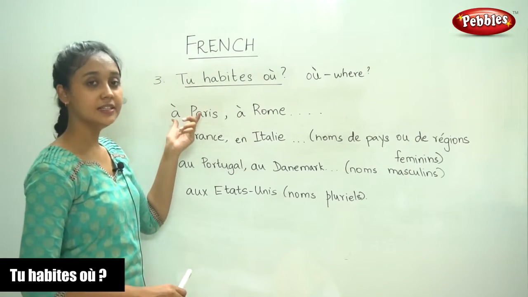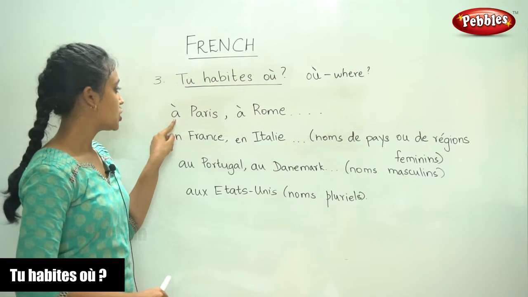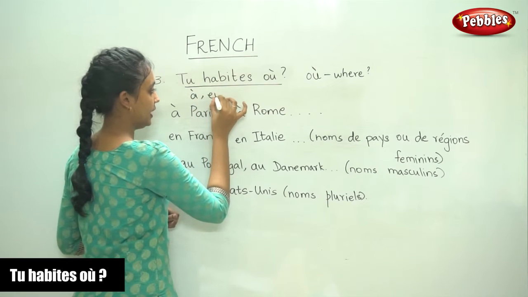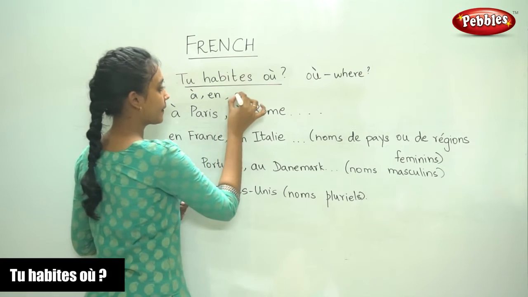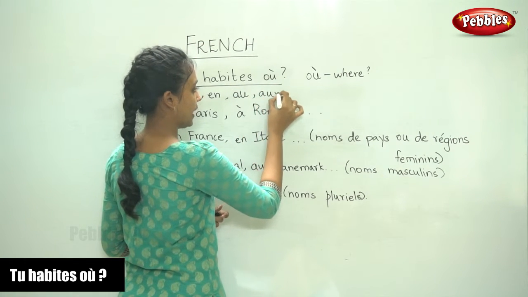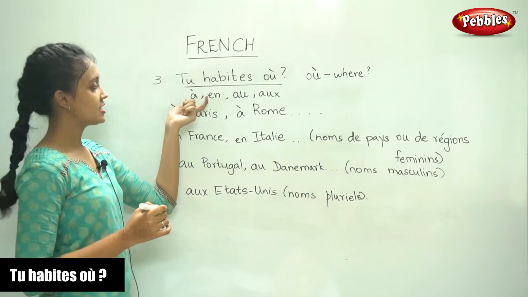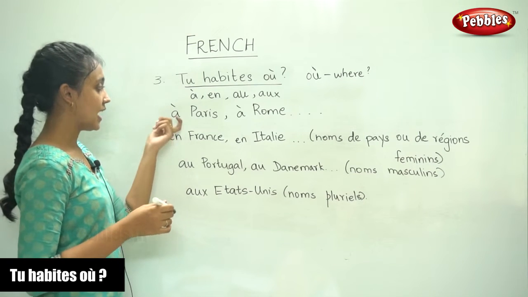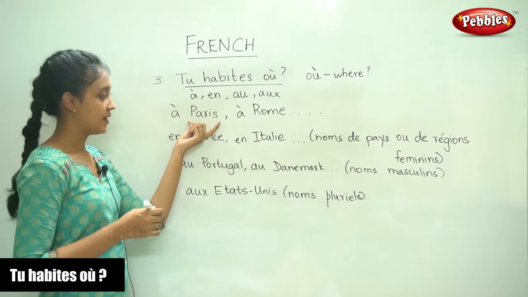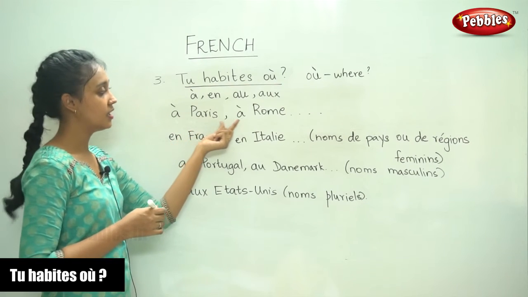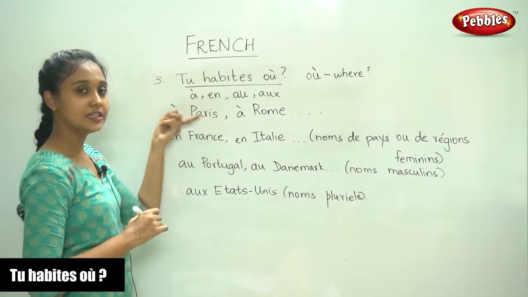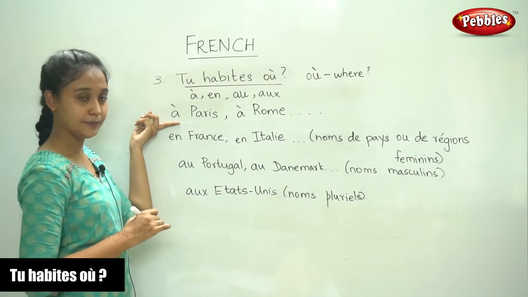We are now going to learn the use of the prepositions. The prepositions we are using are à, en, au, and aux. Now the first one, à. We use à in front of the name of cities. For example, Paris, à Paris, à Rome. These are the names of cities. So before the name of a city, we use à.